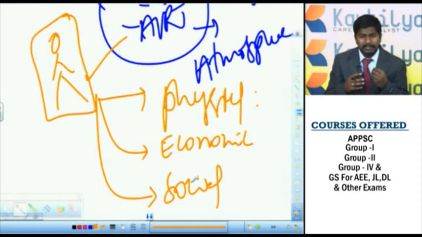Then coming to Indian physical geography, there we will discuss the different landforms in India, like the northern Himalayas, then northern plains, then peninsular plateau, Deccan plateau, then western Ghats and eastern Ghats, and coastal plains, east coastal plains and west coastal plains, and the islands which are also part of the Indian territory, like the Andaman Nicobar Islands and the Lakshadweep Islands. Then later the Indian drainage system, the different types of rivers in India and their tributaries, and later the climate of India. The climate of India can be divided into 4 seasons and their features.